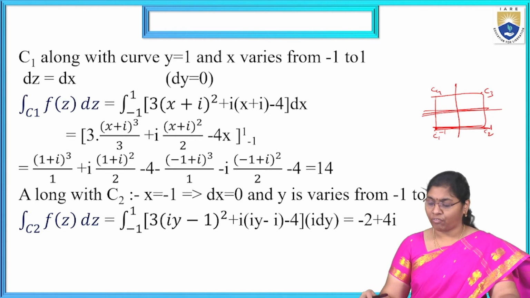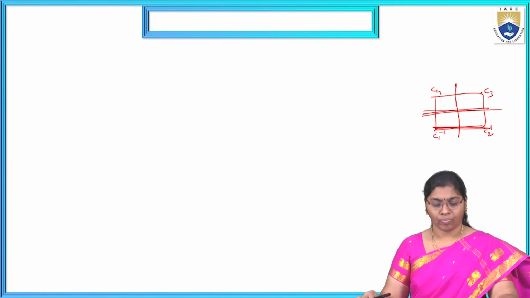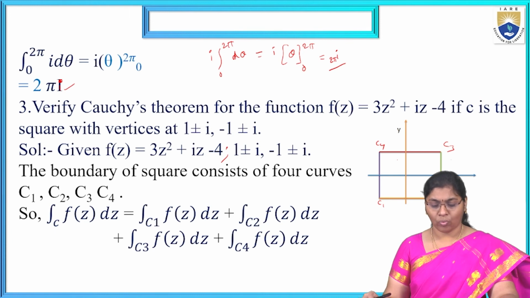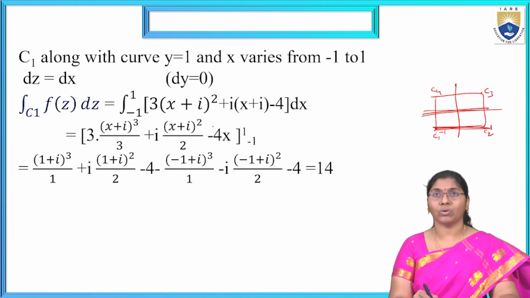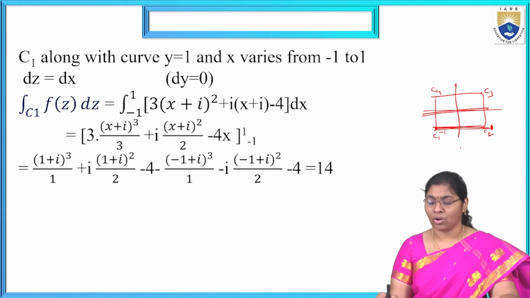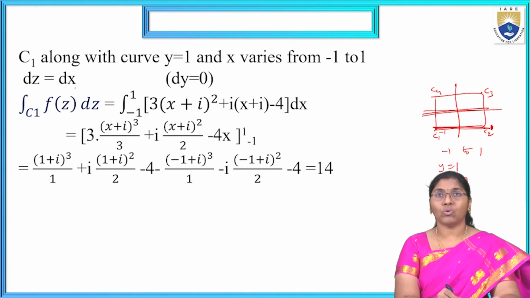Now the function is 3z square plus iz minus 4. Then converted along C1, the curve y equal to 1. Here y equal to 1 and x is from minus 1 to 1, and y equal to 1 only. That is dy equal to 0. Then dz equal to dx.